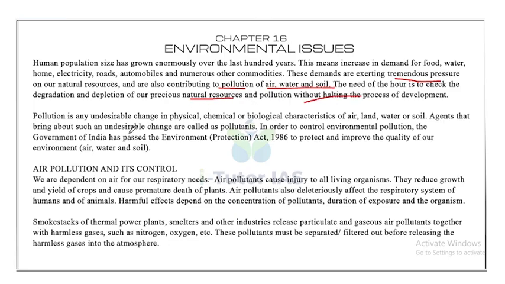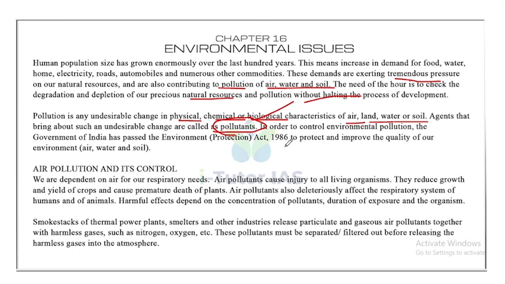Pollution is any undesirable change in physical, chemical or biological characteristic of air, land, water or soil. Agents that bring about undesirable change are called pollutants. So this is an important definition. Just keep a note of it. What are pollutants? These are agents which bring about undesirable changes.